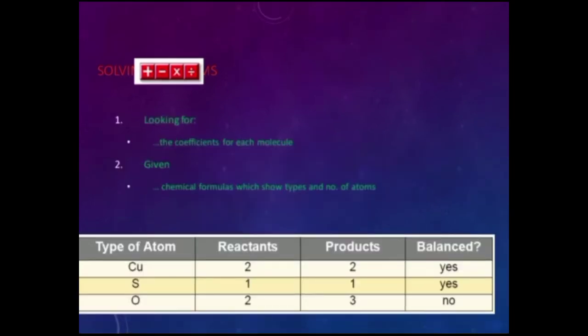1. Looking for the coefficient for each molecule. 2. Given chemical formulas, which show type and number of atoms. Type of atom: there are copper, sulfur, and oxygen. The reactant side of copper is 2, and the product side is 2. Is there a balance? Yes. And there is sulfur. The reactant side is 1, the product side is 1, and is there a balance? Yes. And oxygen. The reactant side is 2, the product side is 3. Is there a balance?